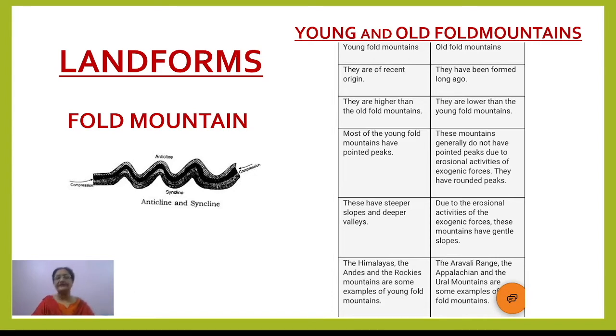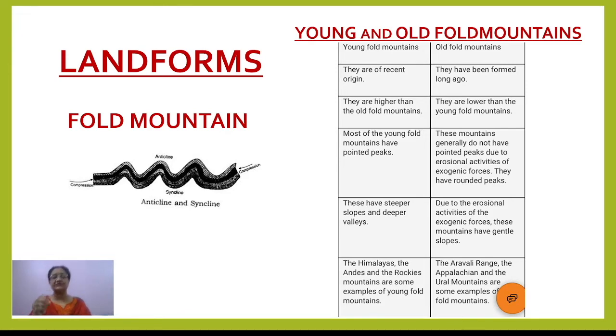But the fold mountains which have been formed long back in the geological past are termed old fold mountains. Since they have been on the earth's surface for so long, they have experienced a lot of erosion and weathering side by side.